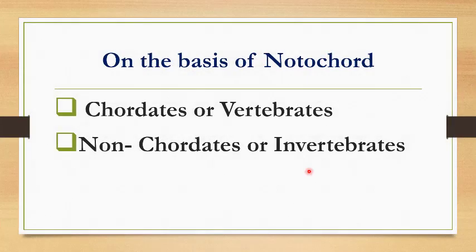Last basis of classification is symmetry, which we have already discussed in the previous lecture. On the basis of symmetry, we just revise. We can categorize animals into asymmetrical, bilaterally symmetrical, radial symmetrical, and spherical symmetry. And last one, that is biradial, which is the combination of both bilateral as well as radial symmetry.